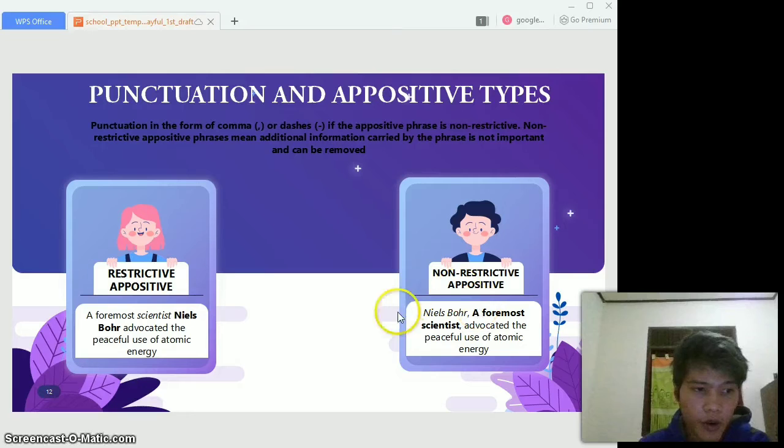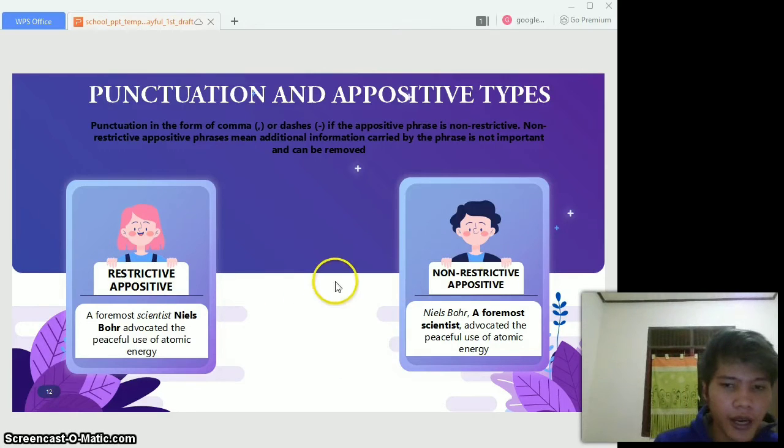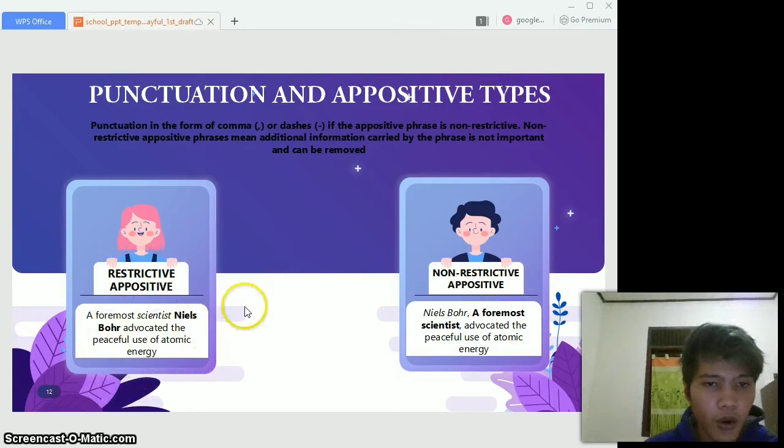The subject, Niels Bohr, can be understood without the appositive, former scientist, which can actually be removed without changing the actual sentence meaning. And then you can see the difference between restrictive appositive and non-restrictive appositive. In restrictive appositive, there is no comma, and in non-restrictive appositive, there is a comma.